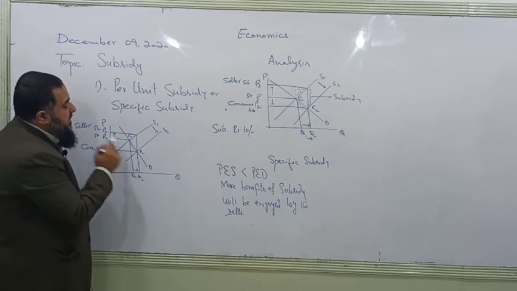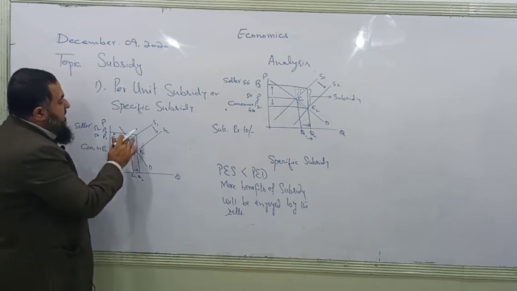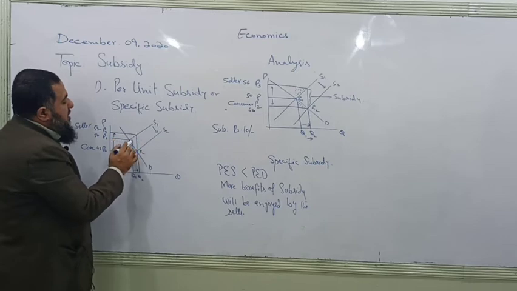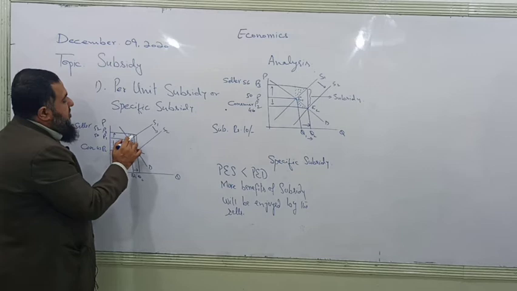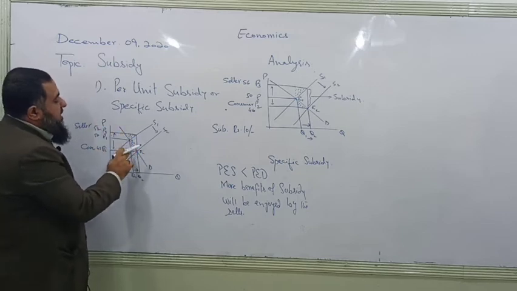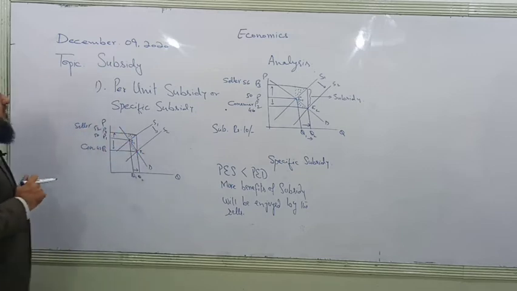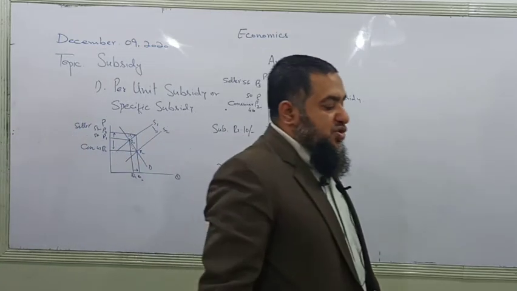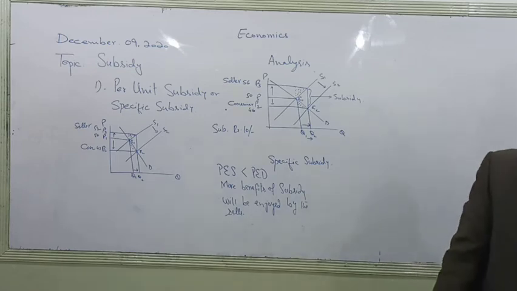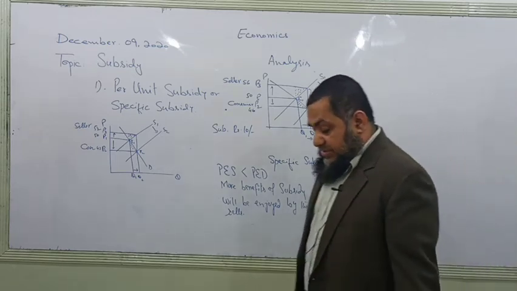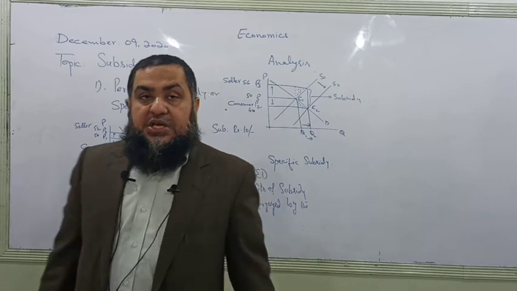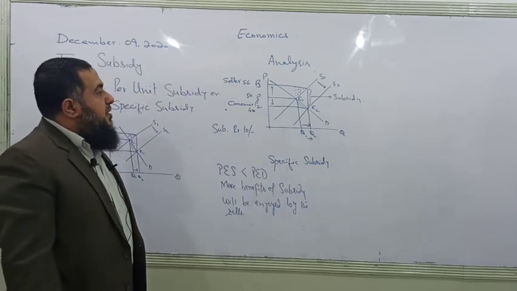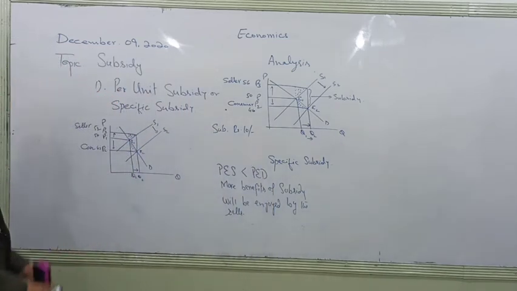You can see over here, the lower triangle is larger in size than this upper triangle. This is the producer surplus gain, and this is the consumer surplus gain. So when demand is inelastic, most of the subsidy will be enjoyed by the consumers, and when supply is inelastic, most of the subsidy will be enjoyed by the producers. That's all about our quantity subsidy analysis.